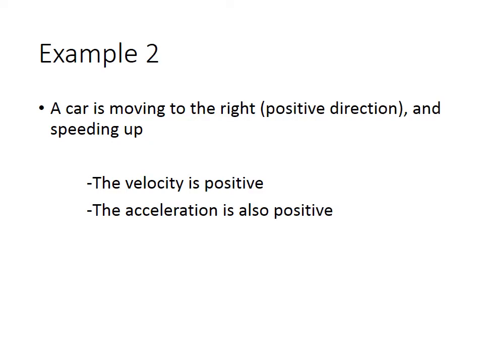Okay, example 2. A car is moving to the right, which we're going to call the positive direction, and speeding up. This is kind of the stereotypical first scenario you think of. Okay, if it's to the right, the velocity is positive, and since I'm speeding up, the acceleration is also positive. But that's not positive because it's speeding up. It's because your velocity is getting more and more positive. So your acceleration is positive.